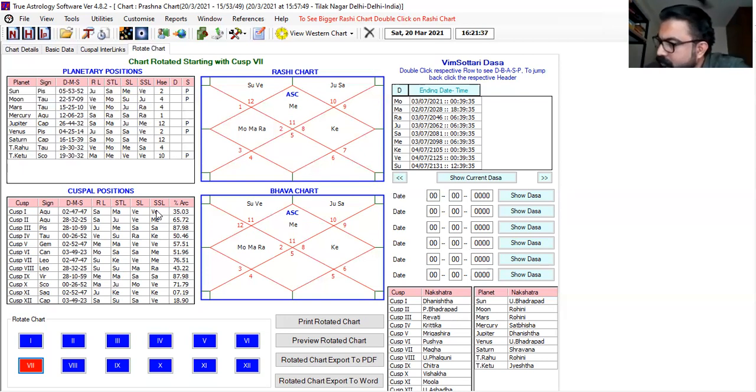Now read the promise of 11th sublord, which is Ketu. Ketu, mark an arrow. Ketu is in Mercury star, Venus sub, and Venus sub sub. Check Mercury in 6 and 11.